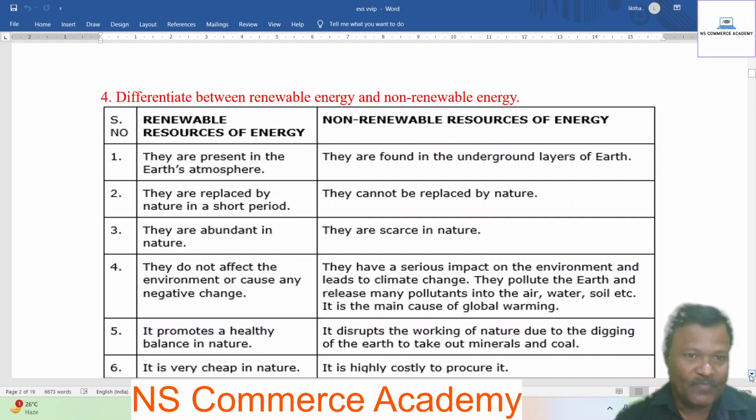Fourth difference, renewable resources of energy do not affect the environment or cause any negative change. Non-renewable resources of energy have a serious impact on the environment and lead to climate change. They pollute the earth and release many pollutants in the air, water, soil, etc. It is the main cause of global warming.